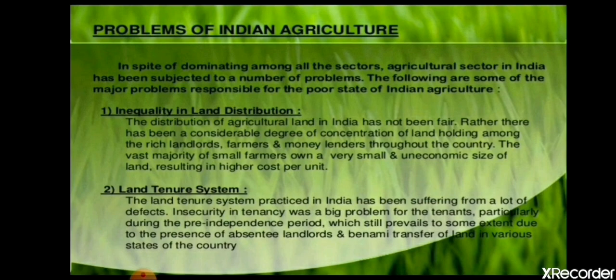Now, let me explain one thing. In India we follow a custom that the property of a father, suppose he has two sons, will be divided between both sons. The father has a large land holding and it gets divided into two. Again, those sons also have sons, and they will divide the land among themselves. So the size of the land holding is continuously decreasing due to the transfer of land through hereditary conditions.